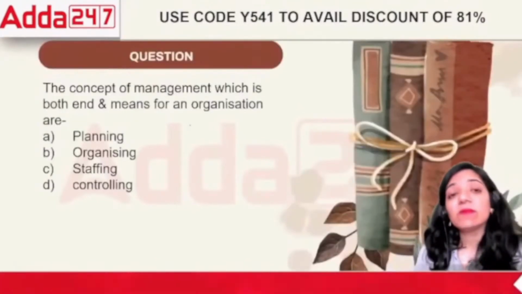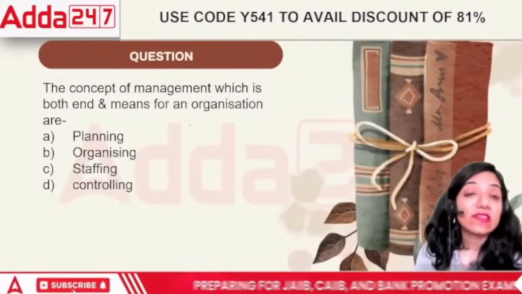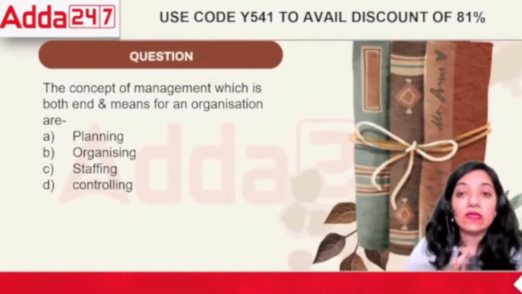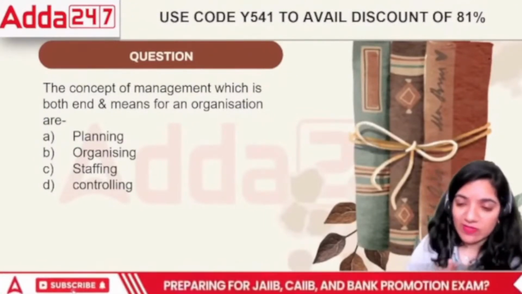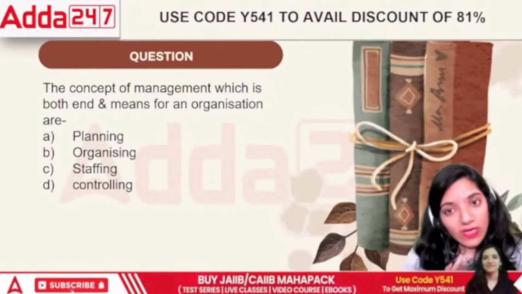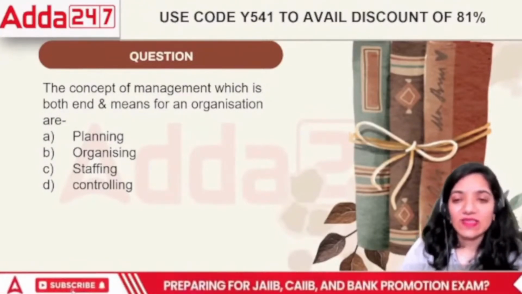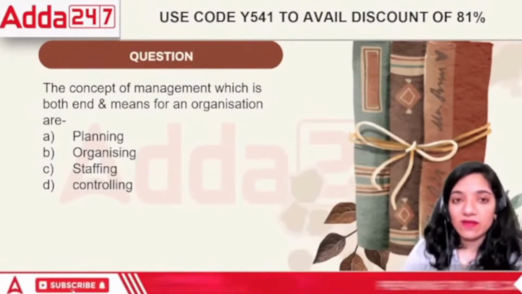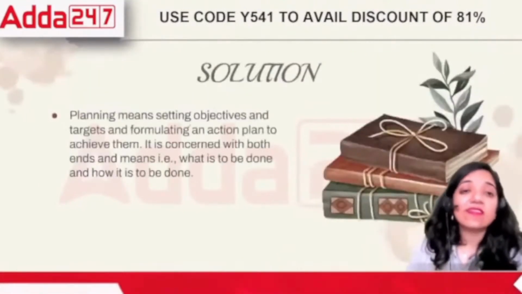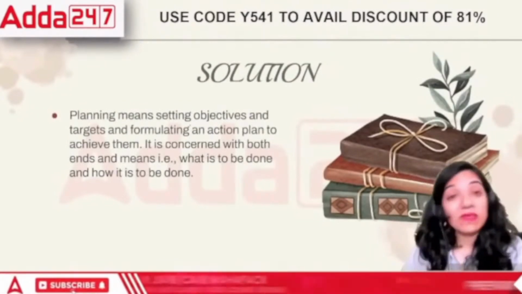Next point. The concept of management, which is both the end and the means of an organization, is planning, organizing, staffing, or controlling? If I talk about this topic, what do you mean by it is both end and the means to something? Ultimately, this is the way to reach the goal and also the end of the goal, right? Is it planning, organizing, staffing, or controlling? In this case, the correct answer is planning. Because without a plan, how can we go ahead with things? Now, what is to be done, how it is to be done, what is the ultimate goal, and it also is the means to it.